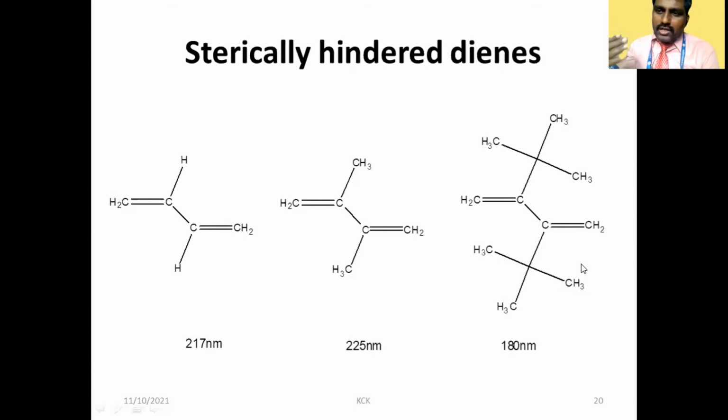Electron delocalization. What is meant by delocalization? Localization means settled in one place. Delocalization means it will be moving always. These electrons are delocalizing from one double bond to another double bond. This delocalization is difficult here because of this tertiary butyl group. That is the reason the wavelength is decreasing. Wavelength decreasing means it requires higher energy. The reason is steric hindrance, because of the stereochemistry of this molecule.